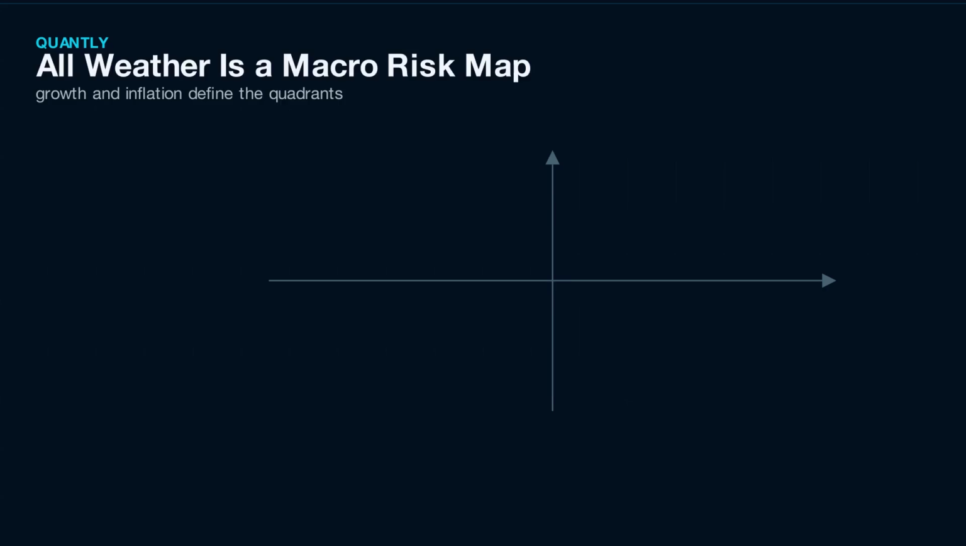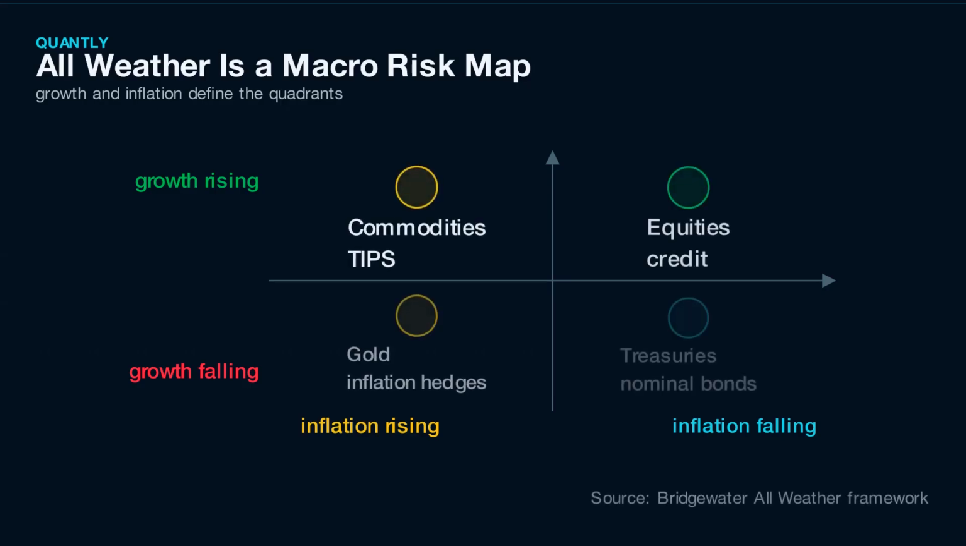Equities and credit prefer growth rising. Long treasuries and nominal bonds prefer inflation falling or growth falling. Commodities and TIPS help when inflation rises. Gold and other hedges can behave differently again. The simplified goal is not to make one big bet on equities. The goal is to size exposures so that no single macro environment dominates the portfolio. That is risk parity, translated from asset weights into economic regimes.